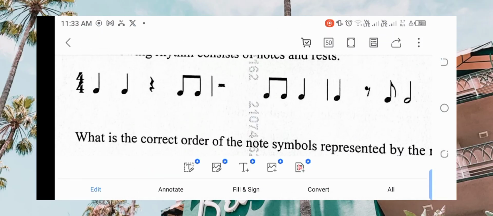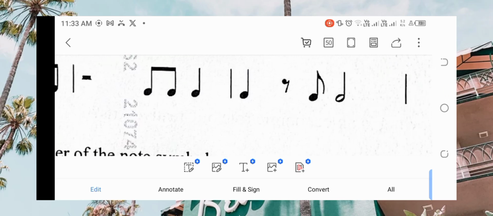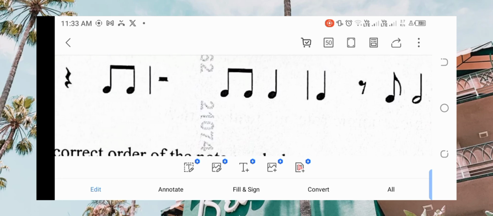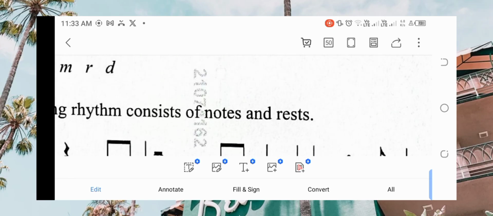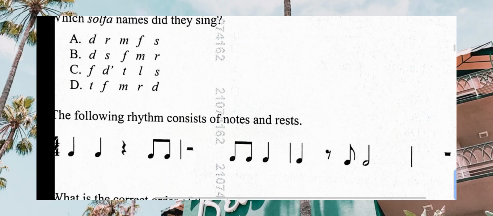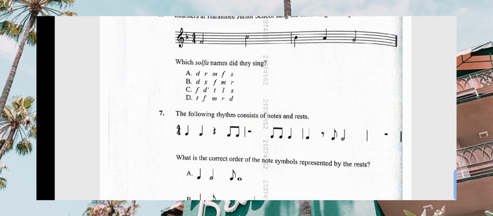It is not very well aligned. Yes, so that one will not be C. Sorry, let me return it. Sorry for that. That one won't be C.